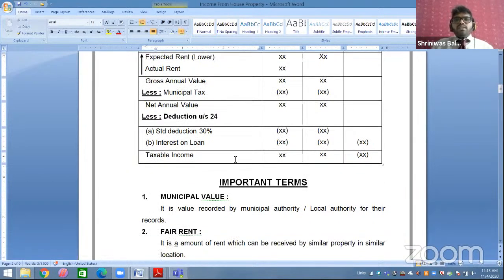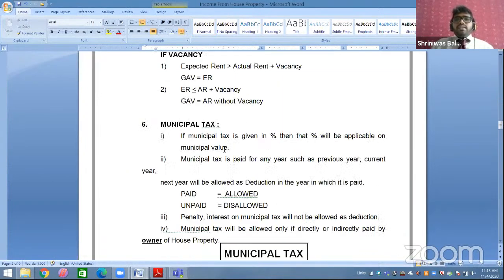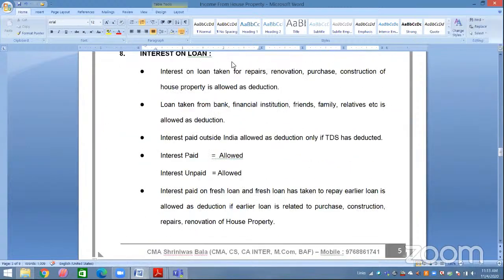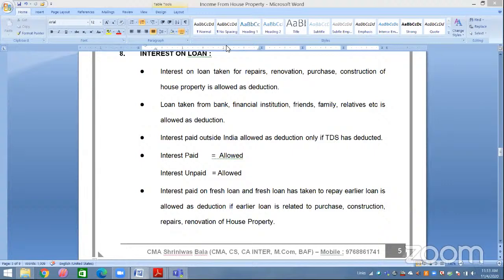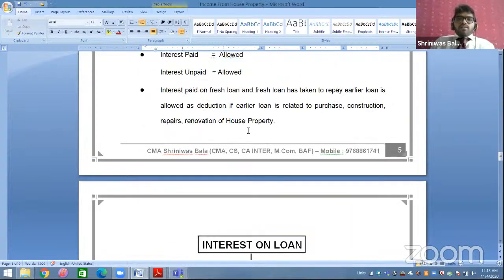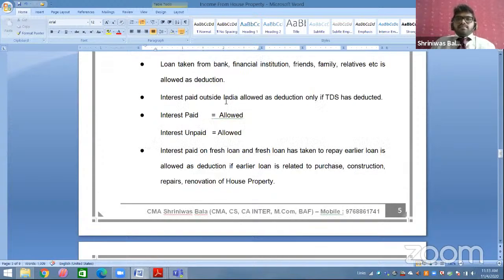Okay, students. Chalo. Now, the next point is interest on loan, which is very important. Now, what do you mean by interest on loan?